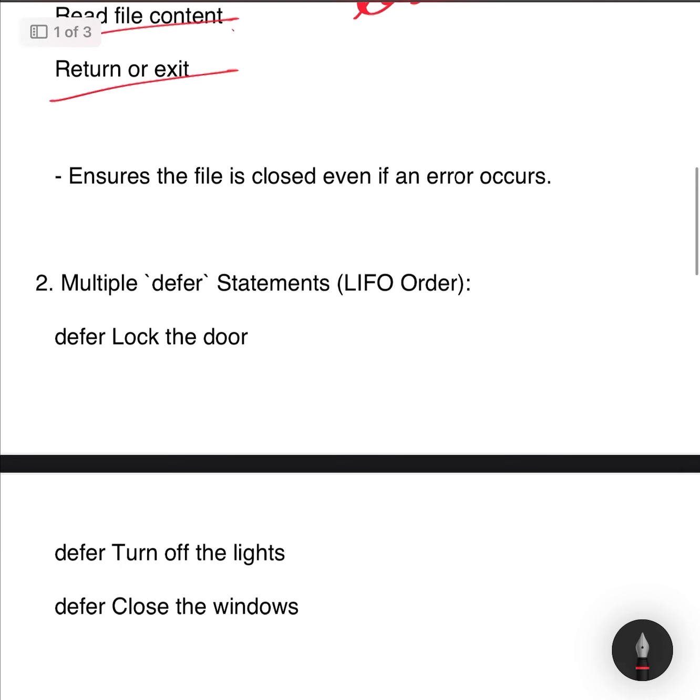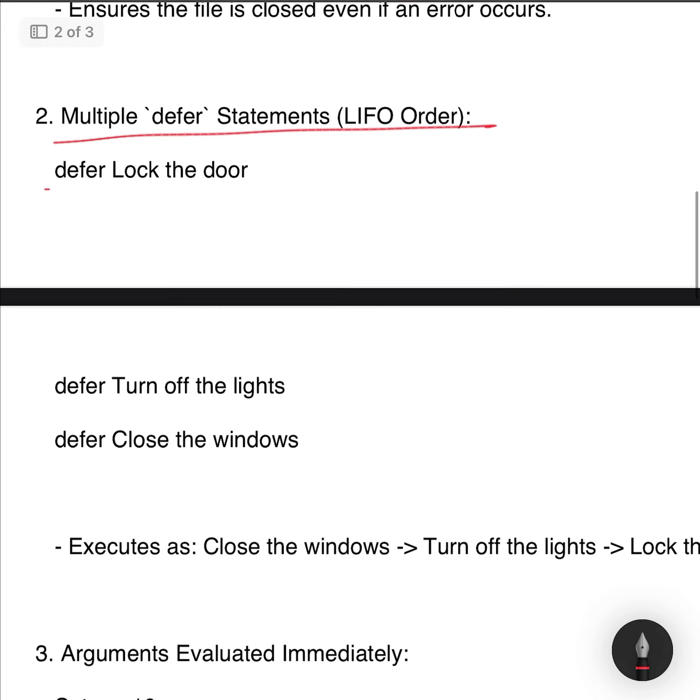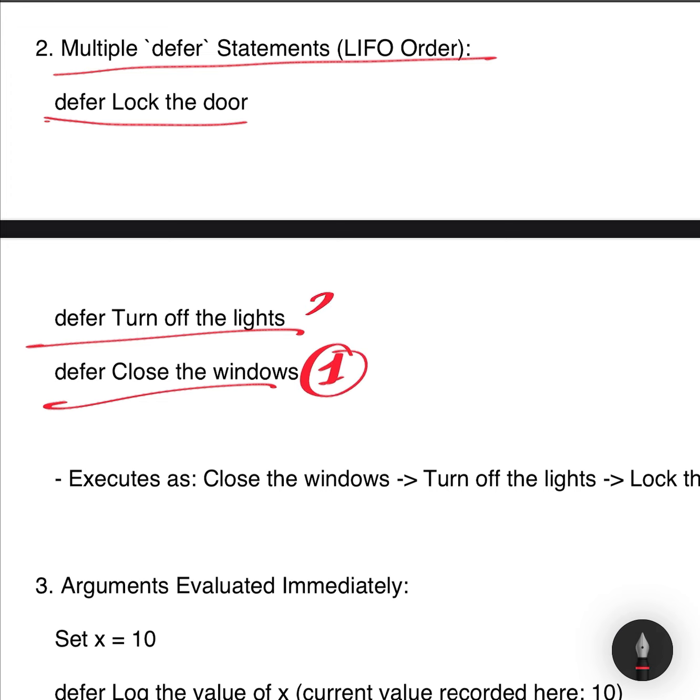Example 2. Multiple defer statements. Suppose you have to clean up a room. 1. Close the windows. 2. Turn off the lights. 3. Lock the door. Using multiple defer statements, plain text: defer lock the door, defer turn off the lights, defer close the windows. Behavior: these deferred tasks will execute in reverse order.